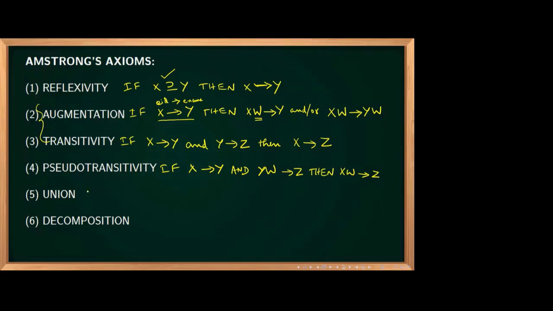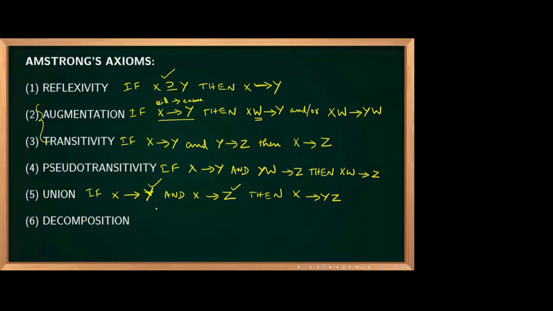Now, this is very, very important. Union and decomposition we will always be using in the further classes. So what is union? If X determines Y and X determines Z are there, then the left side is the same, so you can union them. So X determines YZ.